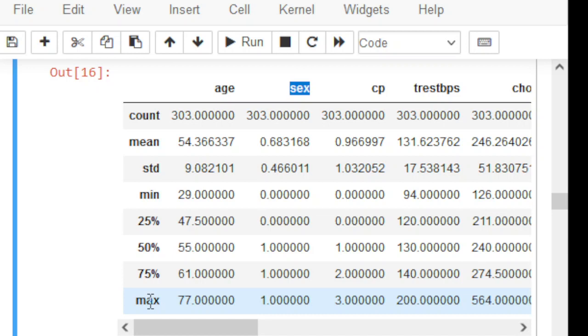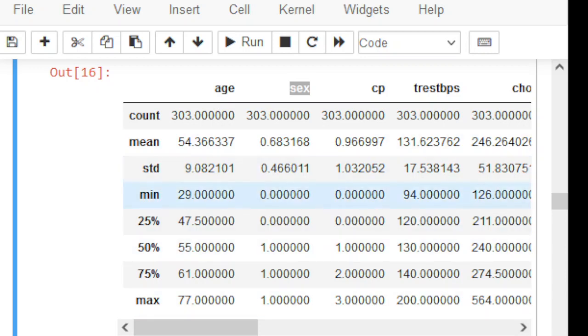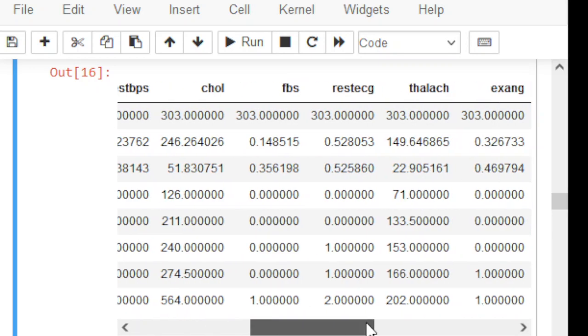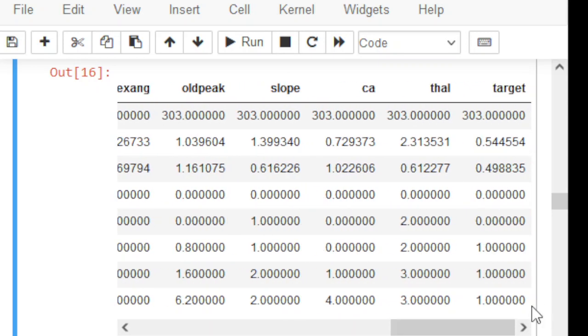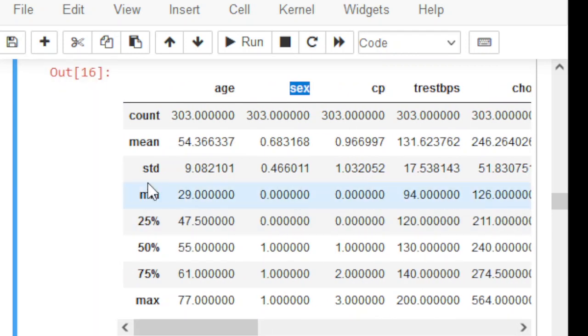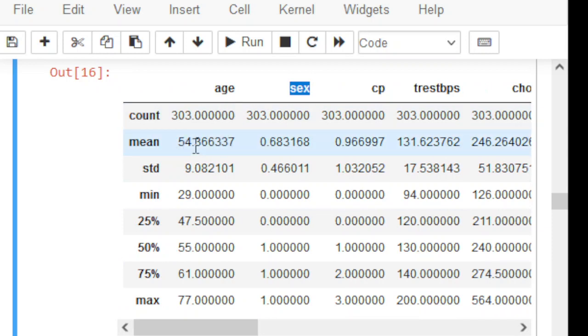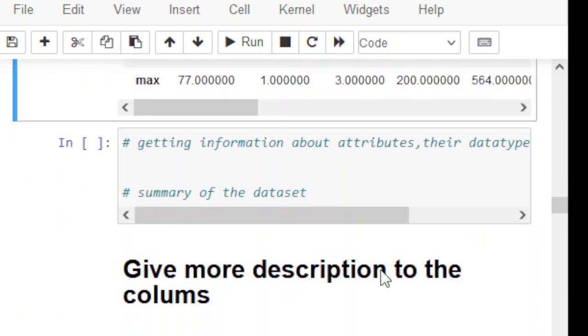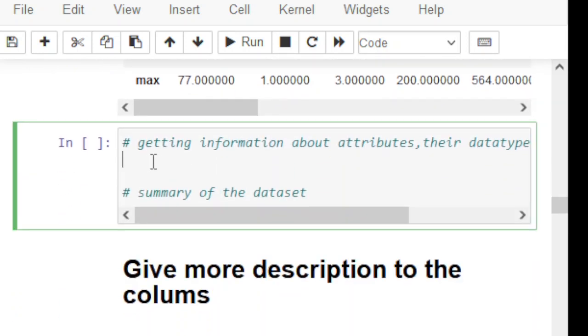In multivariate analysis, where we will perform the correlations of different features with the target, we will look at these statistical descriptions later on. So these are the descriptions of the mean of age with respect to the target variable. The target variable's mean is 0.54 and the mean of age is 54 point something. Okay, so these are the statistical descriptions, and then we want to know the data types of the columns.